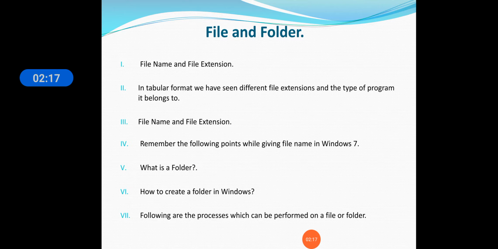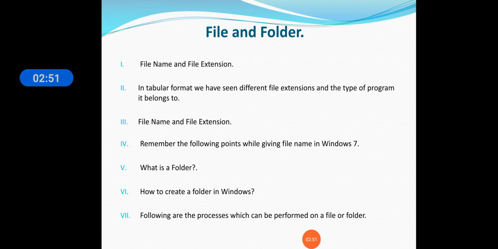Now let us learn more about files and folders. File name and file extension. In tabular format, we have seen different file extensions and the type of program each belongs to. Remember the following points while giving a file name in Windows 7. What is a folder? How to create a folder in Windows? And the following are the processes which can be performed on a file or folder. So students, these are the points which we have learned in the previous lecture.